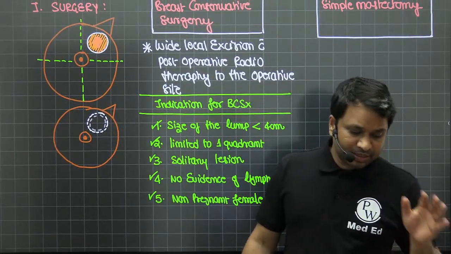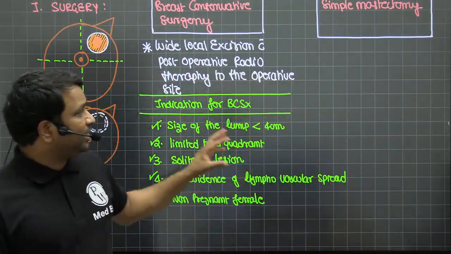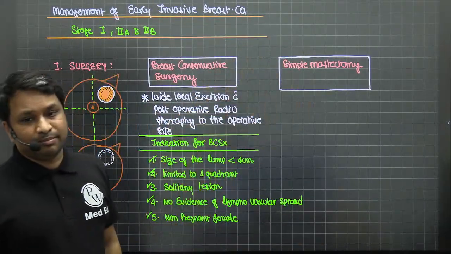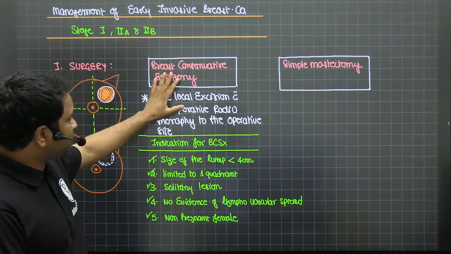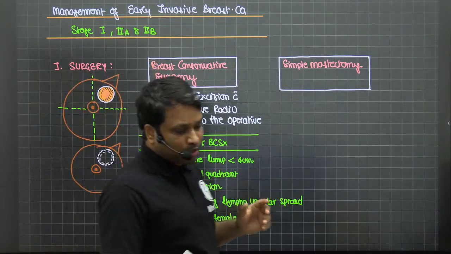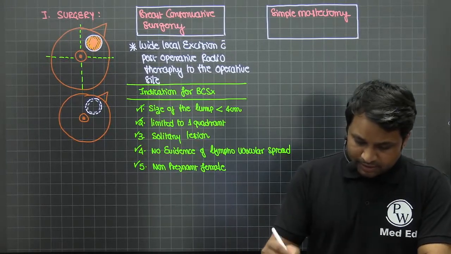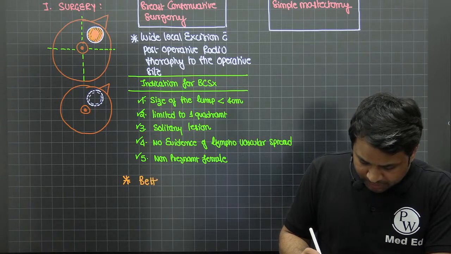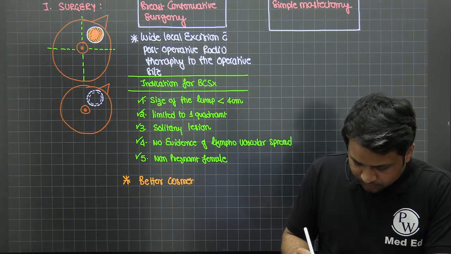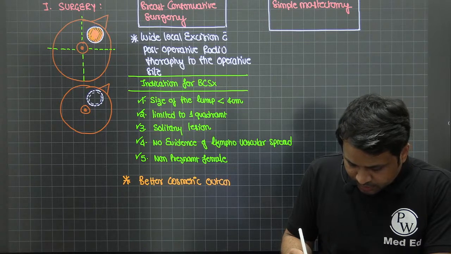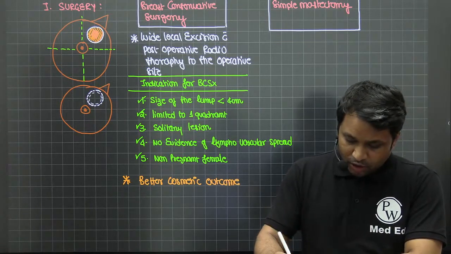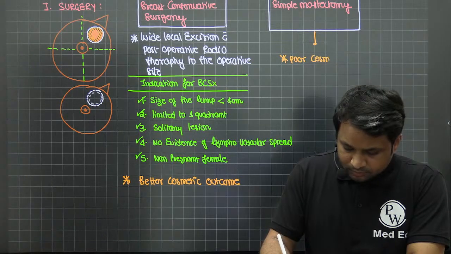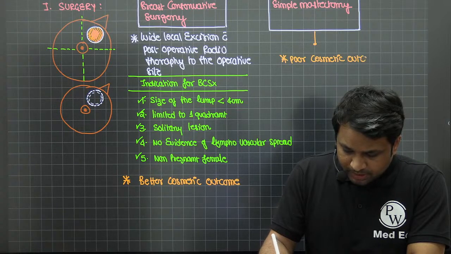So these are the current indications. If the patient satisfies these, you can definitely go ahead and do a breast conservative surgery. If the patient does not fall into this category, then you go with simple mastectomy. Now, the only advantage for breast conservative surgery is with respect to cosmesis. When you look at the comparative data between these two, breast conservative surgery has a better cosmetic outcome, whereas simple mastectomy has a poor cosmetic outcome.